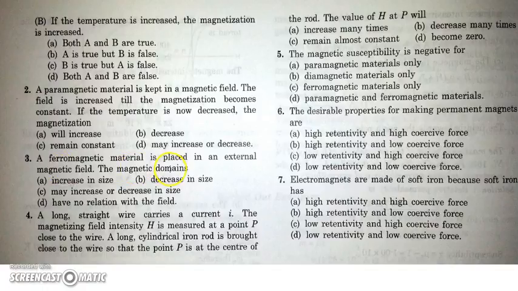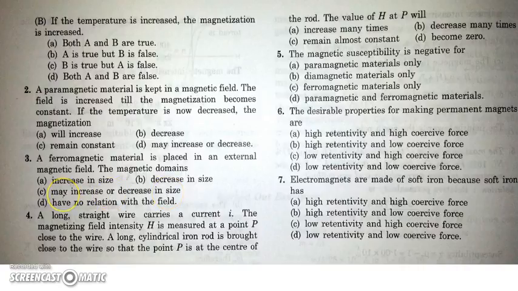If a ferromagnetic material is placed in an external magnetic field, the magnetic domains which are in the direction of external field will increase in size, but those which are opposite to the direction of external magnetic field will decrease in size.